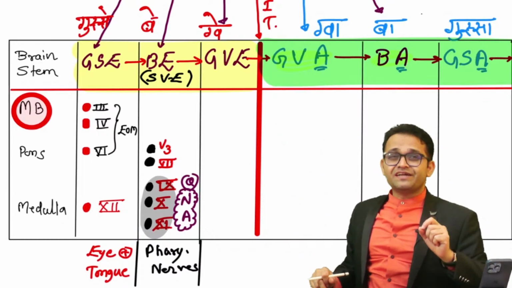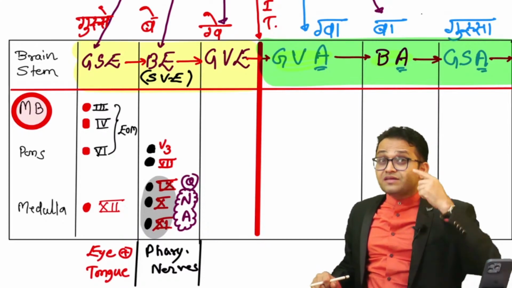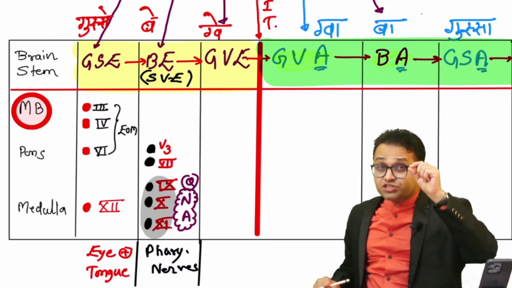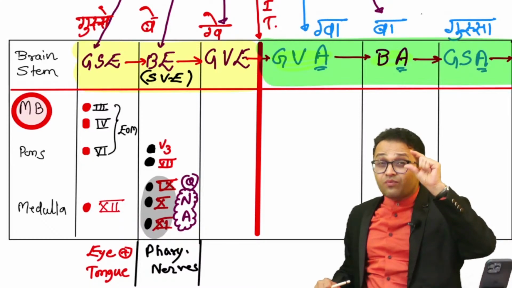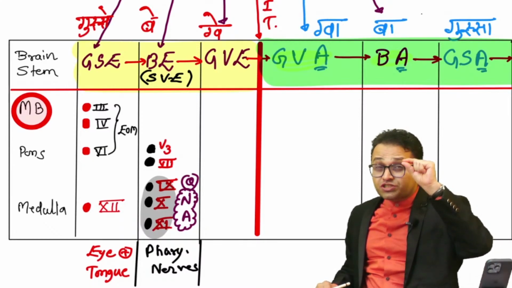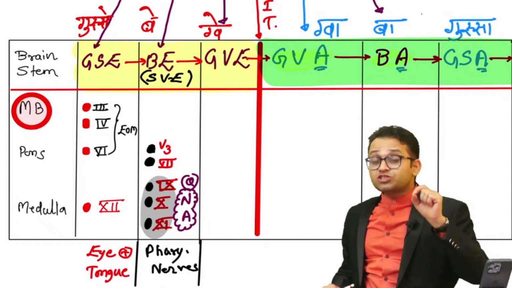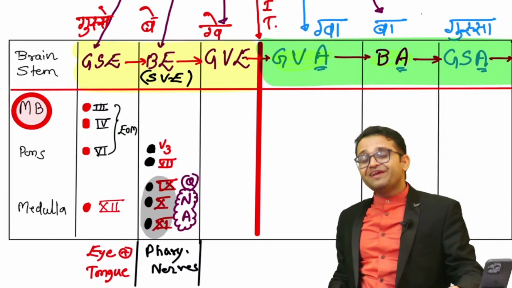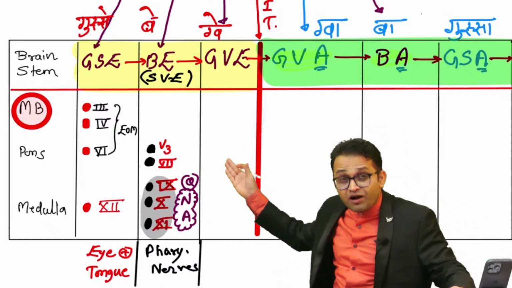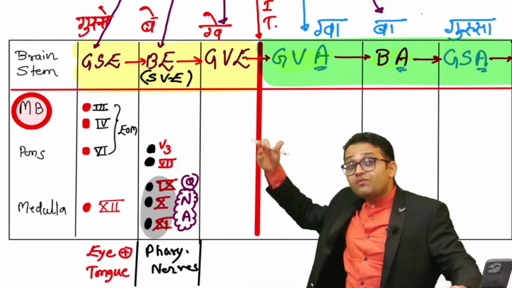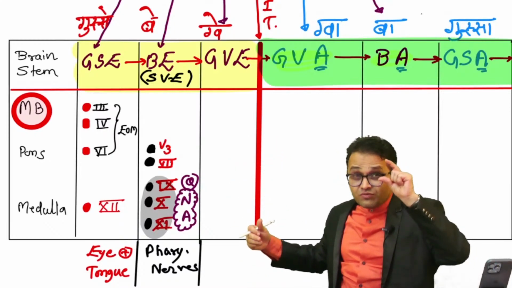Now try to understand: within the eye, there is constriction and dilatation. Remember, the constriction in sphincter pupillae is controlled by the third cranial nerve nuclei, the parasympathetic part of the third cranial nerve. It is a muscle showing constriction movement.